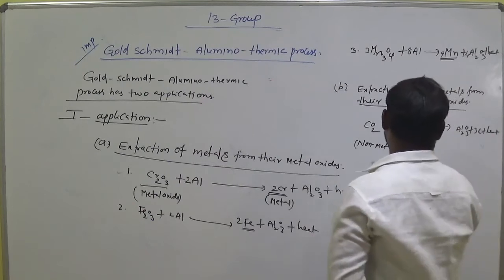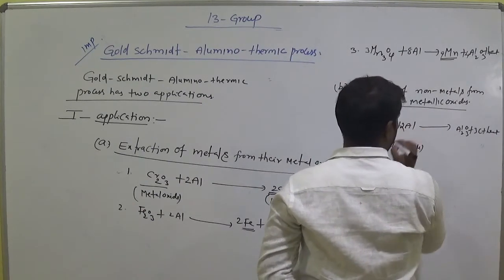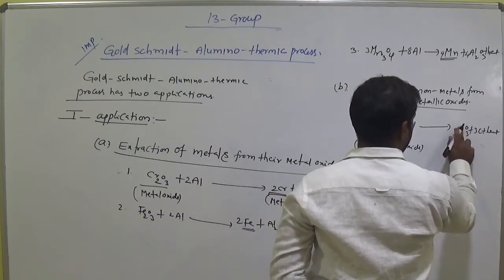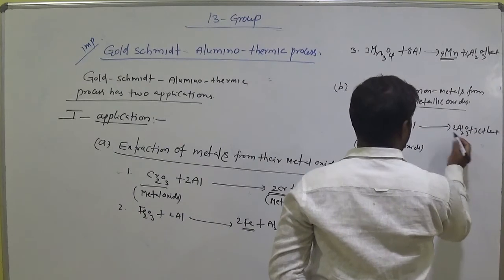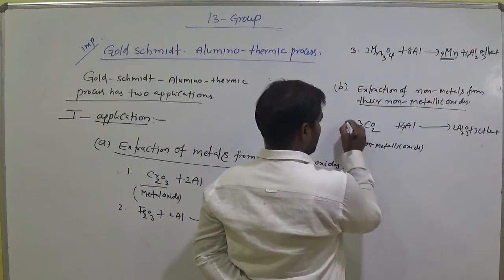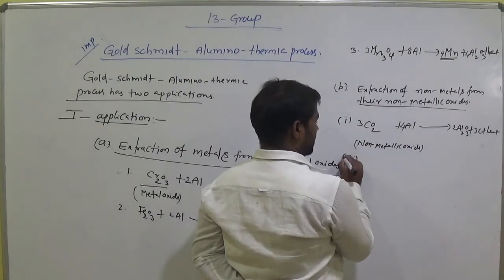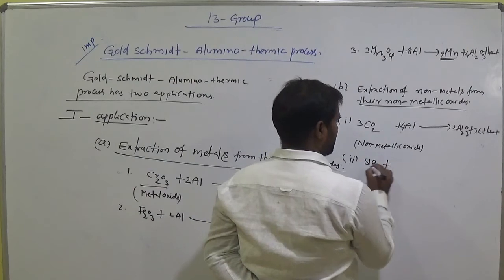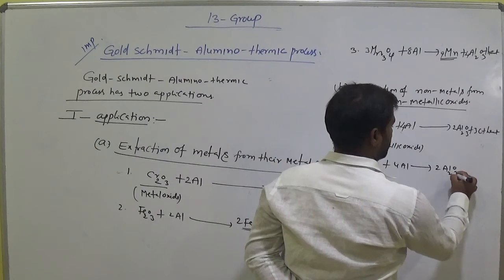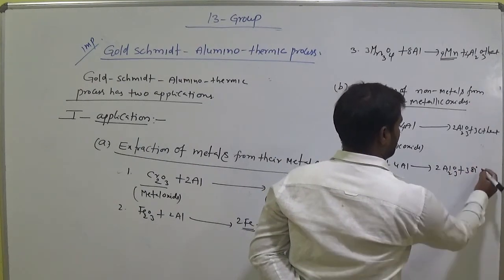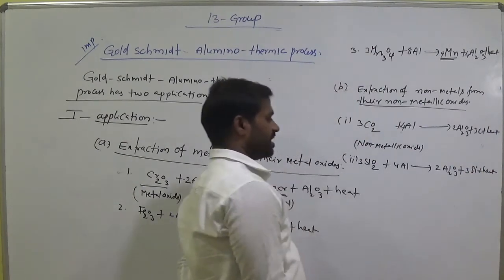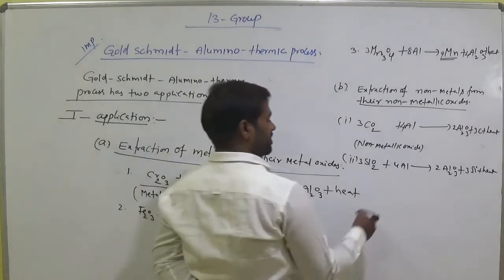So here balance this equation. Here 3 twos are 6 oxygens and 2 threes are 6, 2 twos are 4, and this is 4 oxygen, balanced equation. And here one more example for non-metallic oxide, silicon dioxide and 4 moles of aluminium gives 2 moles of Al2O3 and 3 moles of silicon, Si, plus heat. Clear? This is also an exothermic reaction.